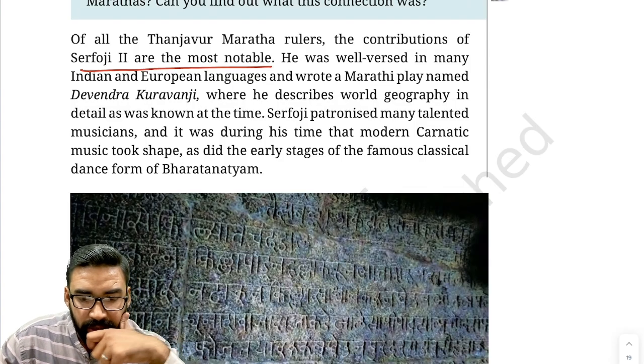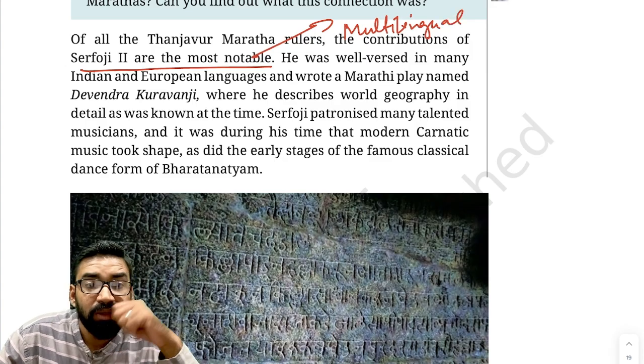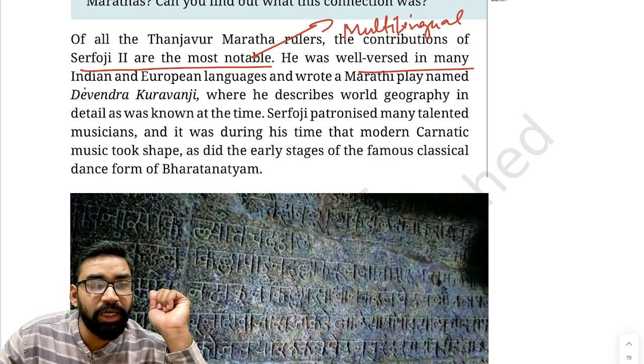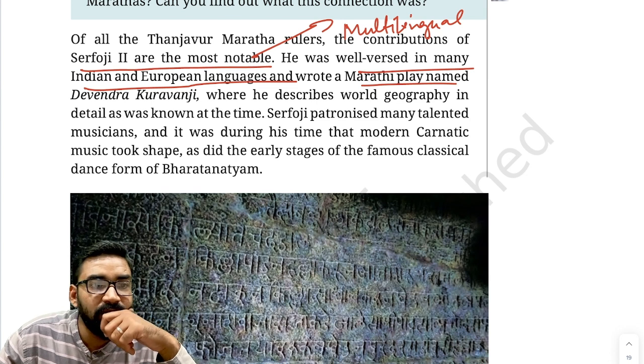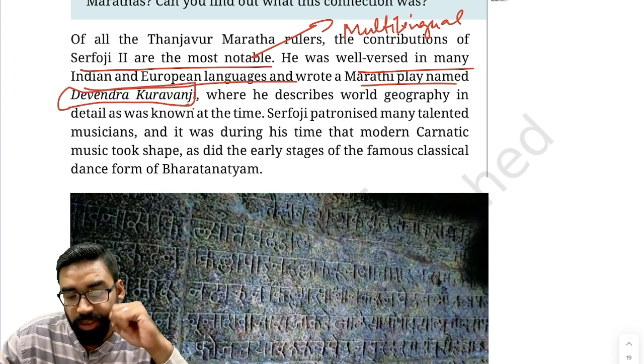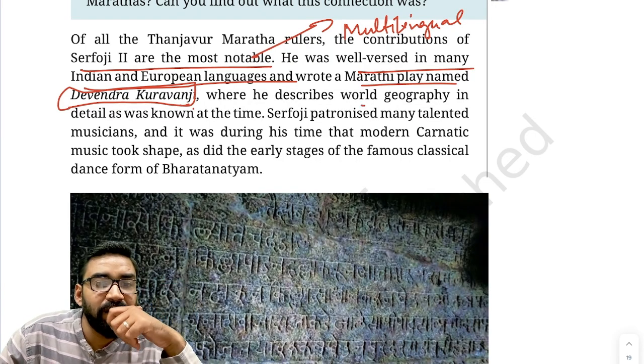Clear. Okay. Now, first of all, he was a multilingual person. Multilingual means he was well versed in many Indian and European languages. He wrote Marathi play called Devendra Kuravanji. He wrote this play. Clear? And what was the content? Where he described the world geography in very detail.